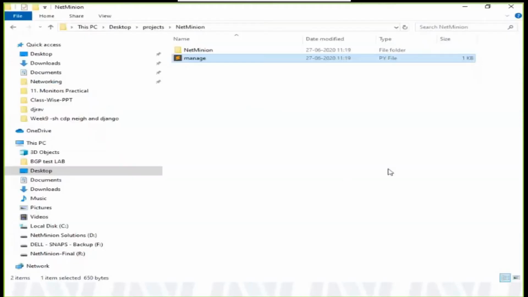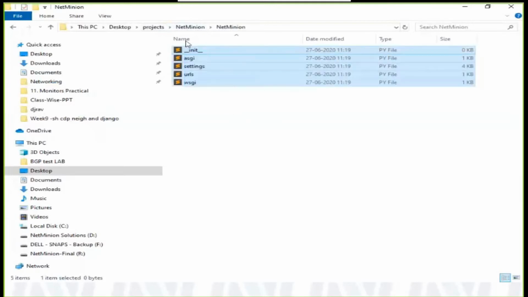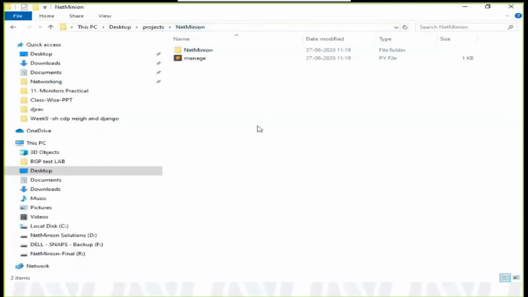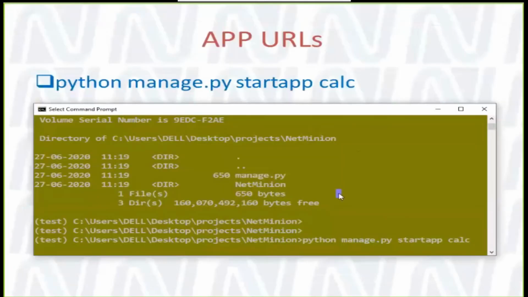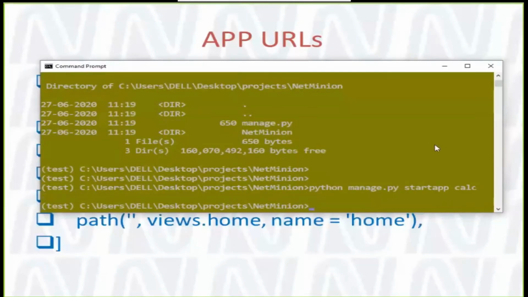Whatever folder I have, you can see in my NetMinion folder there is one main project folder, NetMinion, which has a couple of these kinds of files. Nothing else is there, right? There are two things, one is NetMinion, one is manage. So once I say that I am starting an app and hit enter, it is taking some time. Okay, so it has completed.